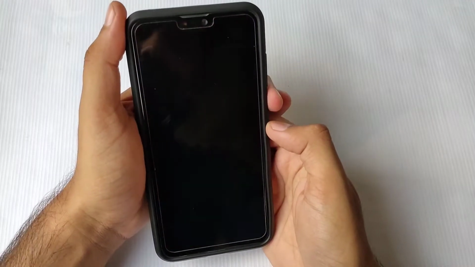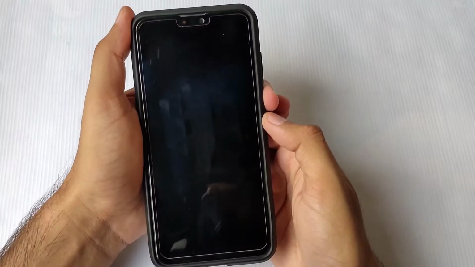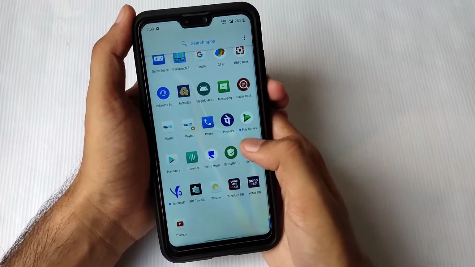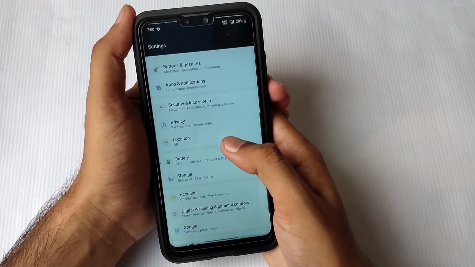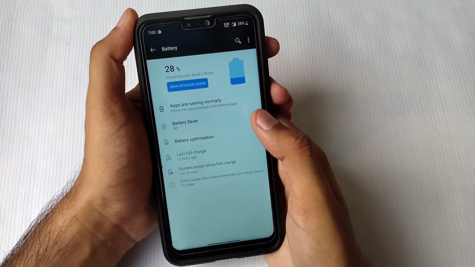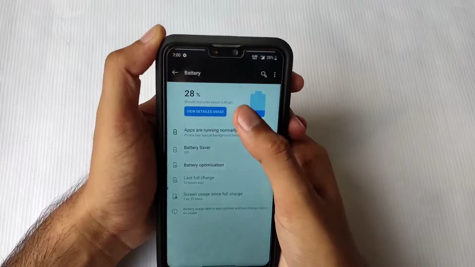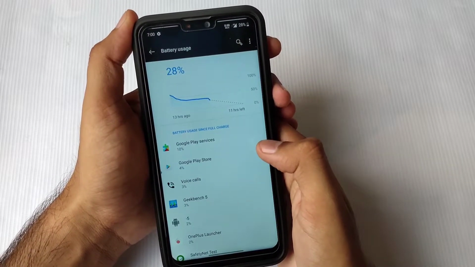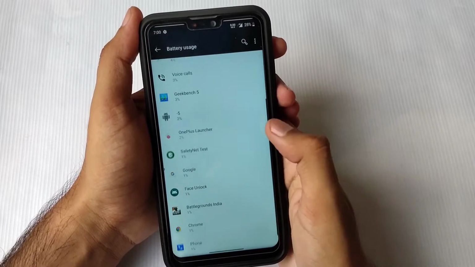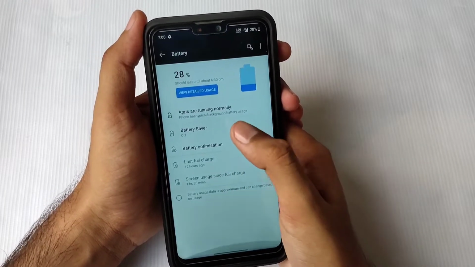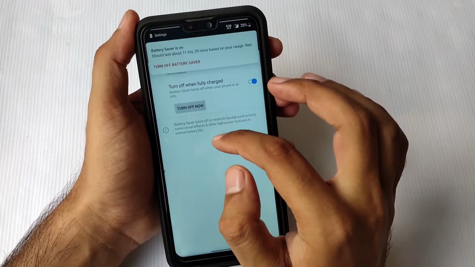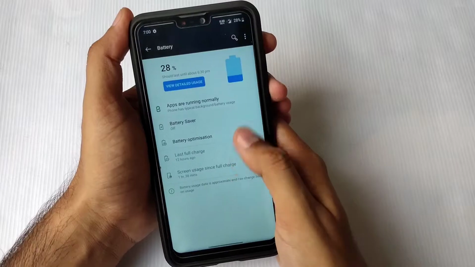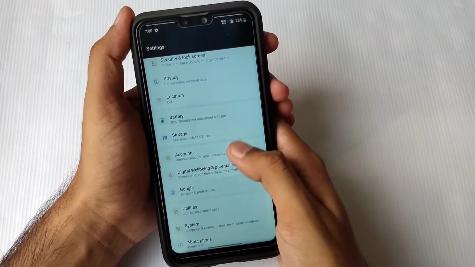You can also see the fingerprint and face unlock are working just fine. The speed is very good to unlock the screen with fingerprint and face unlock. After that, let us find some other options here. Let us go to battery backup. You will have a normal battery backup. I haven't tried much gaming in this ROM because I didn't like it, so I have not tested the battery backup. You may have a good battery backup if you use it in a normal way. You can also see that in battery saver there is no dark mode, only some applications will be supported. So I don't like this thing in this ROM.